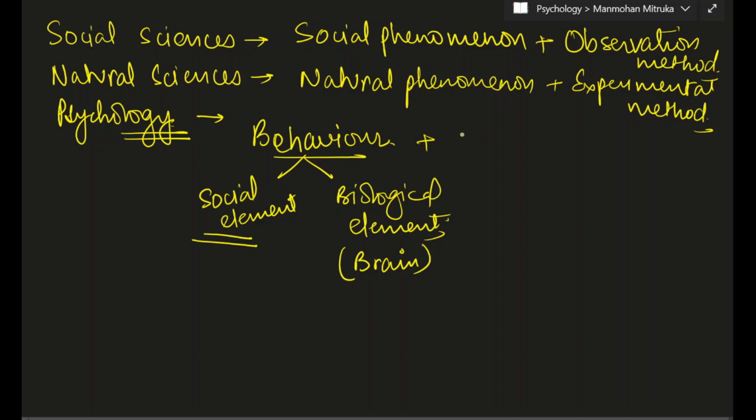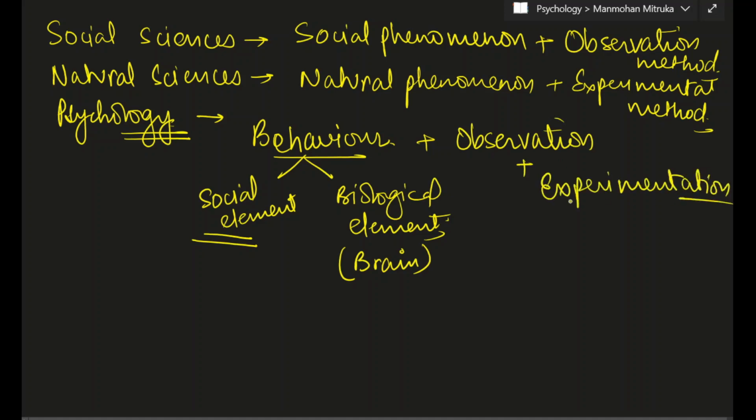And we study it by the methods of observation as well as experimentation. And therefore, in the last video, we had concluded that psychology is neither a social science nor a natural science. It can neither be completely called a social science nor it can completely be called a natural science. Now, in this particular video, we are going to look at the characteristics of social sciences and natural sciences, and then we'll look at the characteristics of psychology.